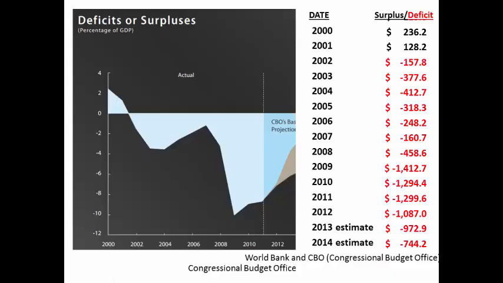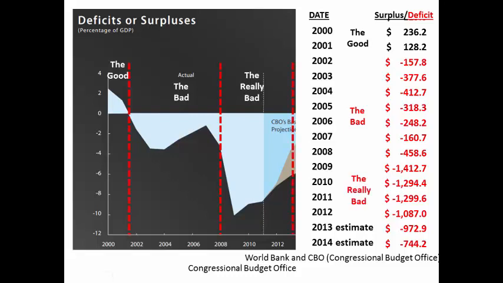If you look at deficits and surpluses since 2000 all the way to 2014, we have the good: we had a surplus from 2001 through 2008. This was the bad. And then we had the financial crisis, which made it really bad, and we ran these large deficits.